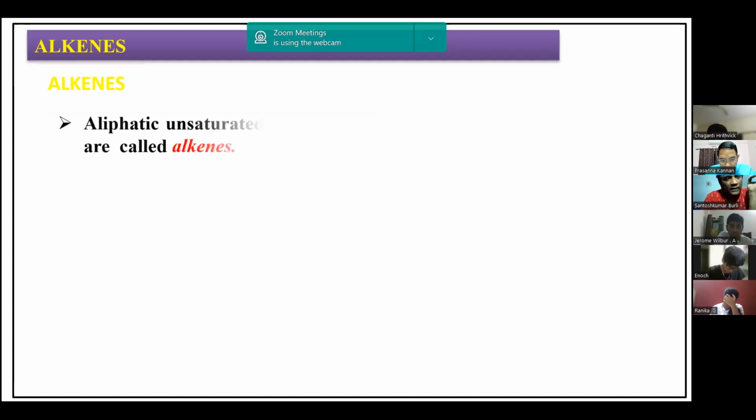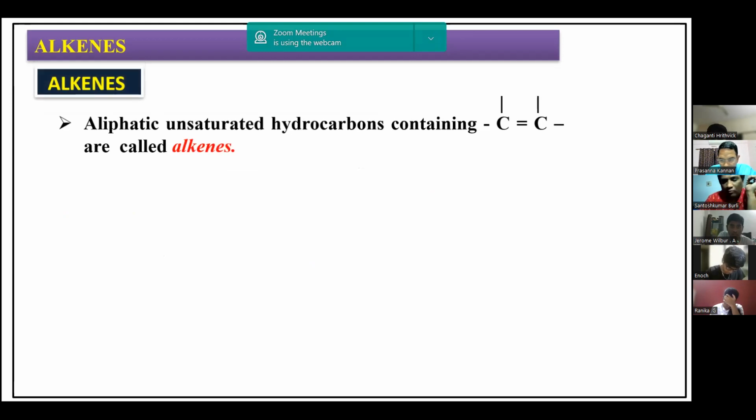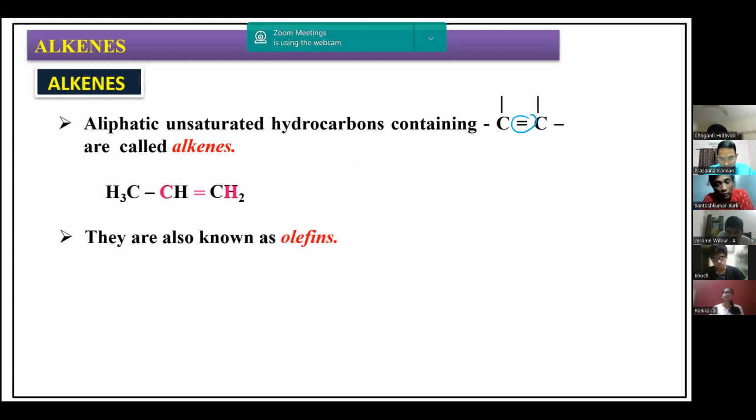Okay. Now, alkenes. You know that in alkenes at least one carbon-carbon double bond should be there, and we call them unsaturated hydrocarbons. They are not saturated because carbon has at least one double bond. How this double bond is formed in alkenes, the structure, we are going to discuss.